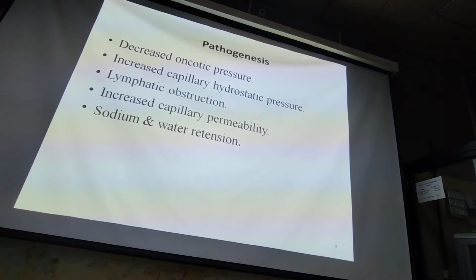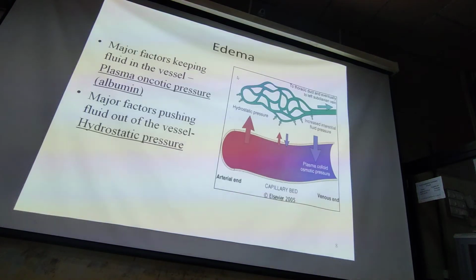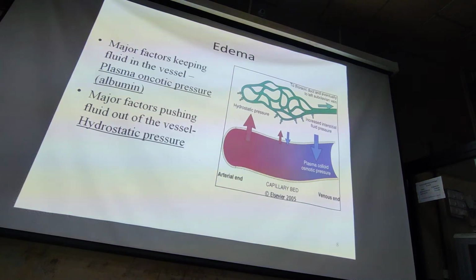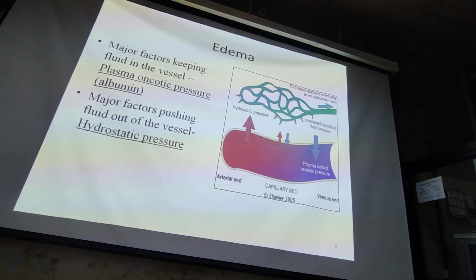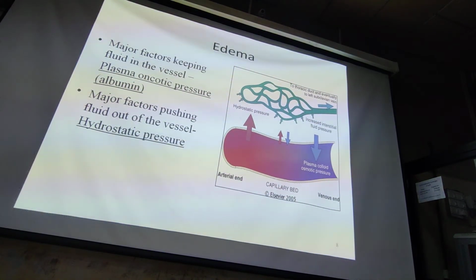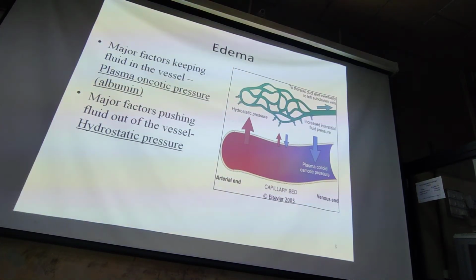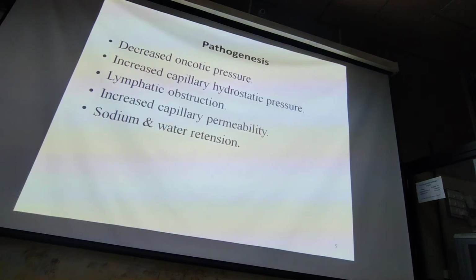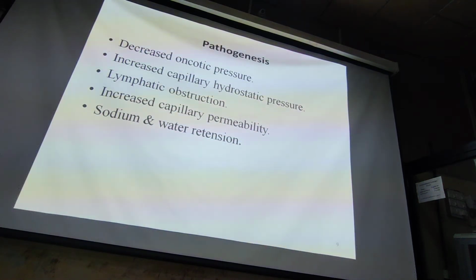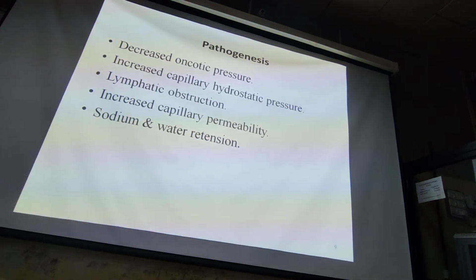Pathogenesis. These two points we have already covered. Common sense: whenever there is excessive fluid outside the vessel, either there may be decreased plasma oncotic pressure or increased capillary hydrostatic pressure. And lymphatic drainage, whenever there is something which causes obstruction.